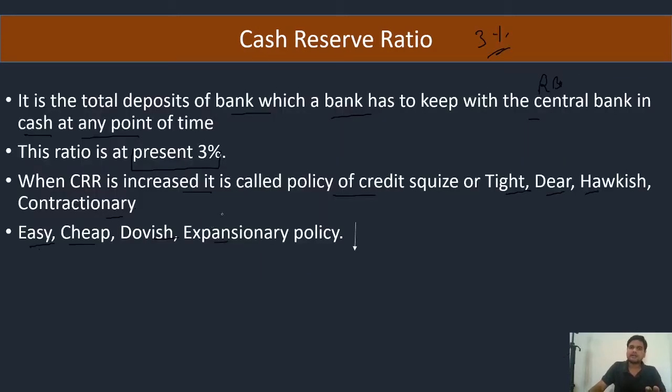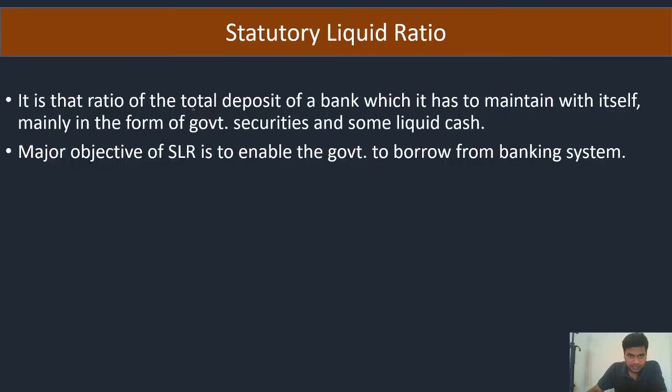Now all the concepts like SLR, repo rate, reverse repo rate are dependent on it. Now I will tell you the definition of all of these and also some examples. So SLR is statutory liquidity ratio, which is 18%.